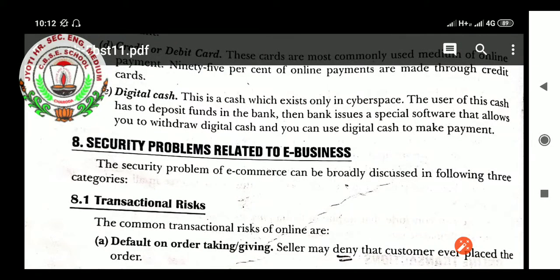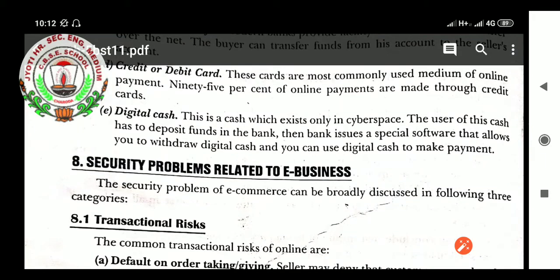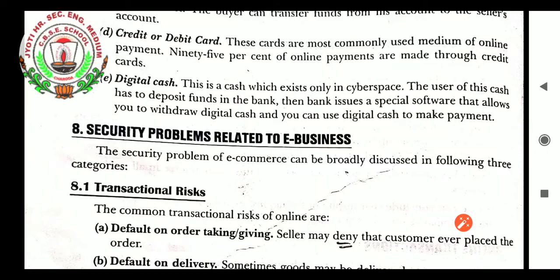This will be the last video class of BST before the midterm. After the midterm, we will continue our chapters with chapter number 6. Today I will be completing chapter number 5, the last topic, that is security problems related to e-business, students. The security problems of e-commerce can be broadly discussed in the following three categories.